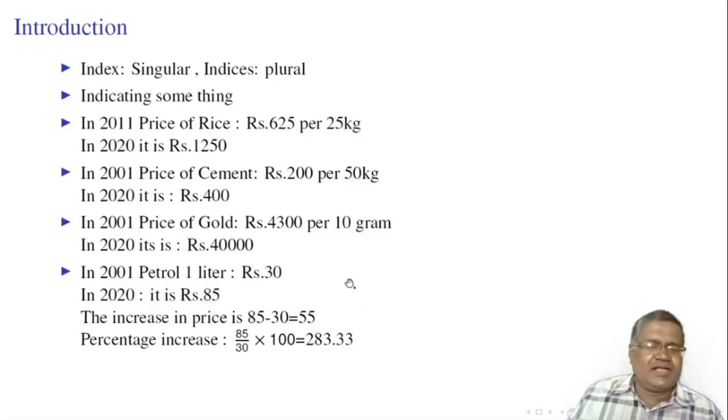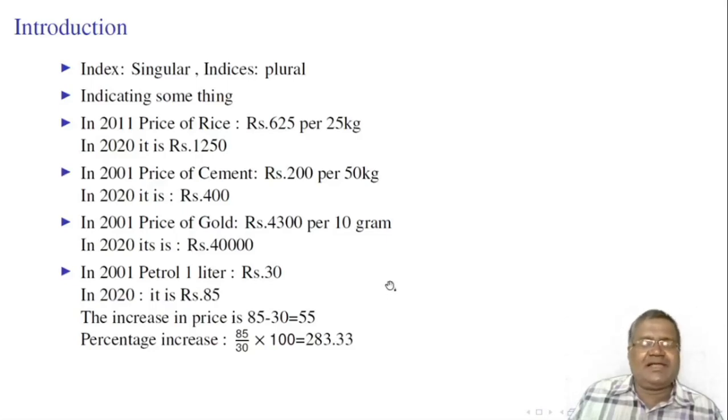Let us look at the change in price of petrol. Increase in price is the present price minus past price, that is 55 rupees increase from 2001 to 2020. But these four commodities are in different units of measurement. One is in kgs, other one is in grams, and other one is in liters.